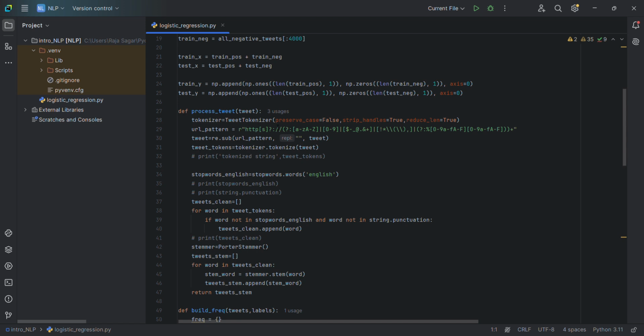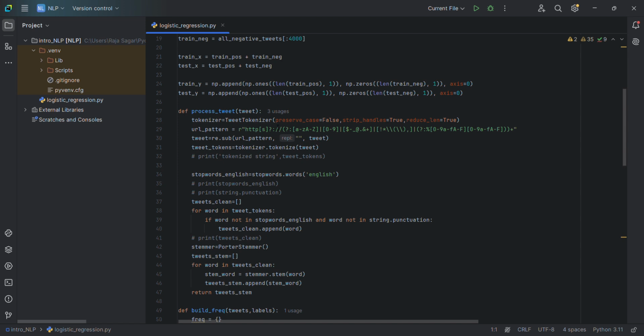Preserve case equals false is used to convert to lower case. It will not hold the word as it is. And strip handles removes irrelevant data such as the @ of usernames, etc.